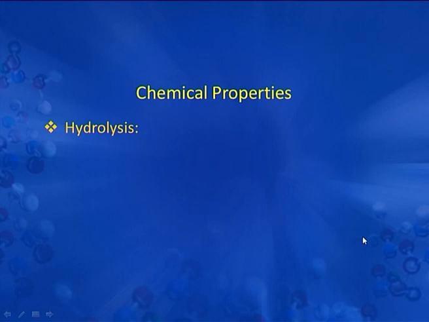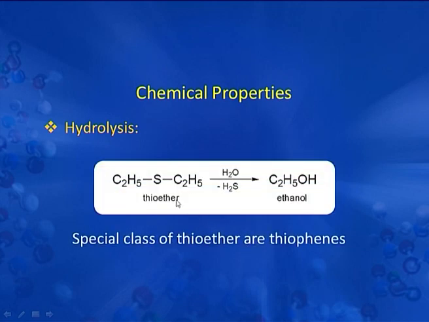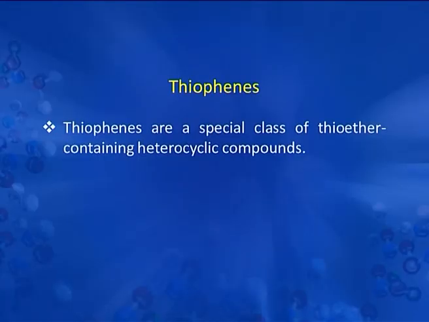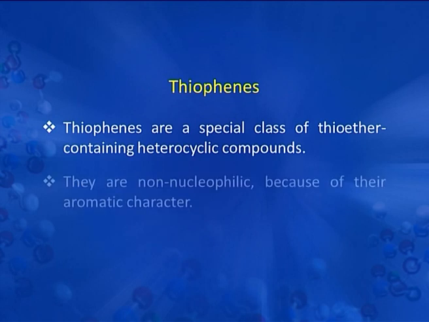Next is hydrolysis. In this, thioether when reacted with a water molecule gives ethanol, that is C2H5OH. A special class of thioethers are thiophenes. Now we will discuss this special class of thioethers, the thiophenes. Thiophenes are a special class of thioether-containing heterocyclic compounds.